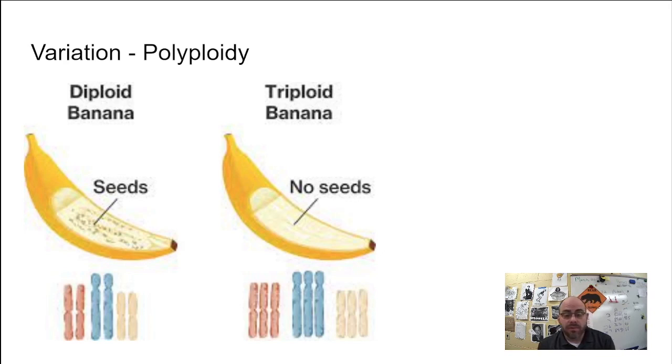This is an example for us, of course, but there are examples in the wild where plants that have taken on this polyploid condition, having more than 2 sets of chromosomes, have actually increased their survivability, which is going to increase their fitness. And so polyploidy is another example of a way that organisms, especially plants, where you see this, can increase their fitness, which is going to allow them to change over time.